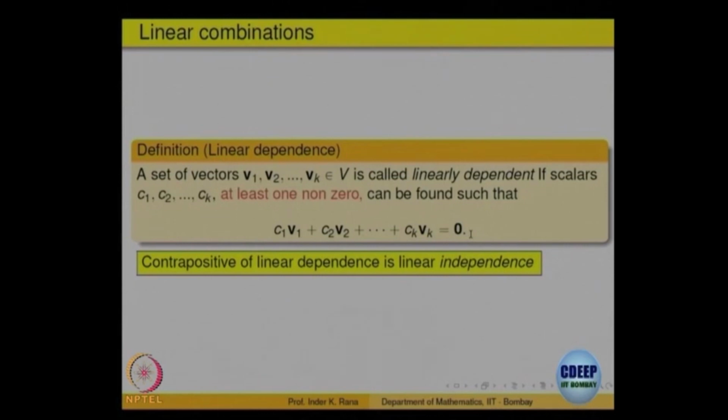So, what is linear independence? If a linear combination is equal to 0, all scalars must be equal to 0. Now, for a given set, it is not necessarily that the set should be finite.